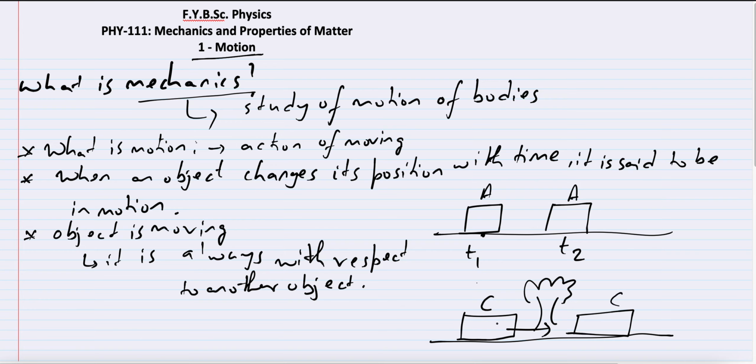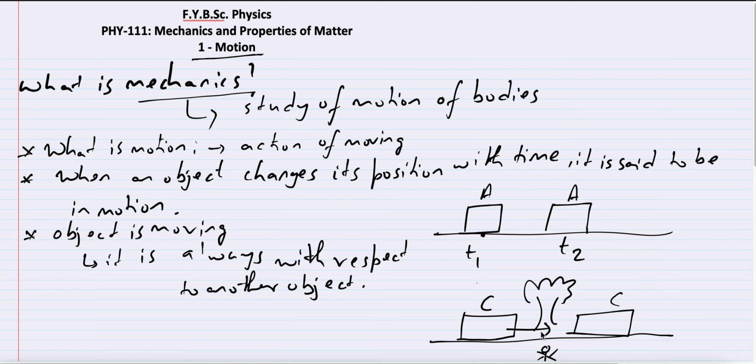Now I can only understand that this car has moved from outside. I'm not standing in the car, okay. I'm standing outside the car. So I can only understand that this car has moved if I see that it is moving with respect to something. So with respect to this tree, I can say that the car is moving. If there was no background at all, we are in space, and there is nothing to see beyond the car, we will never be able to understand whether the car is moving or not if we are standing outside the car.